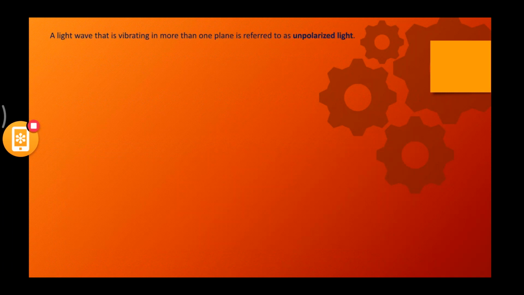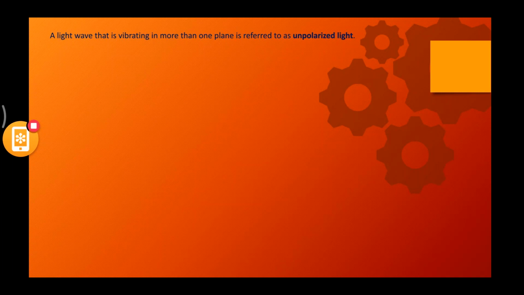Last one is polarization. A light wave that is vibrating in more than one plane is referred to as unpolarized light. I told you that there is one plane, there is another plane as well. In the beginning of the class itself, we discussed what a plane is, right?